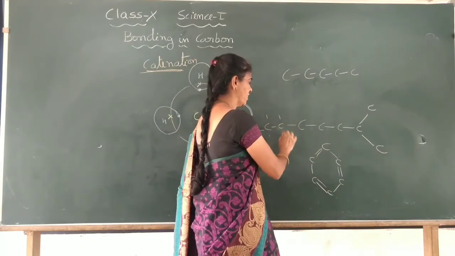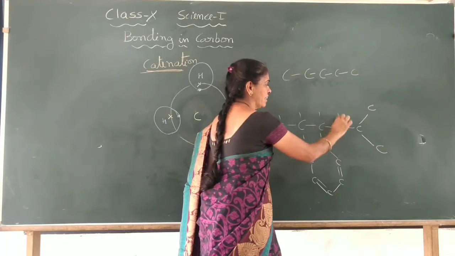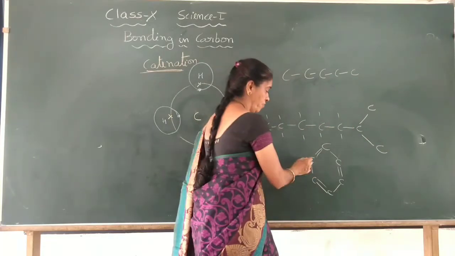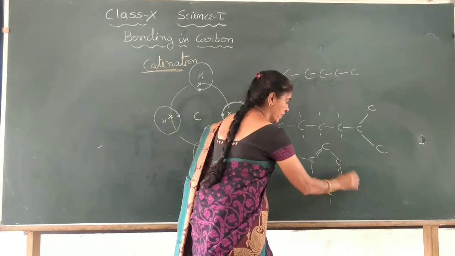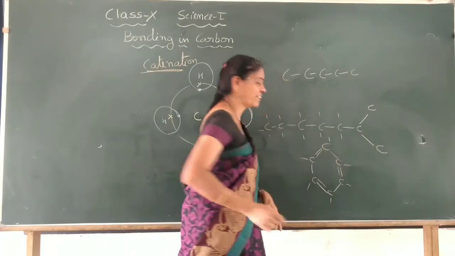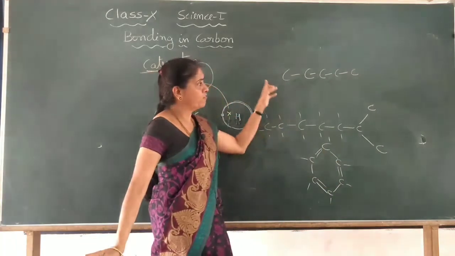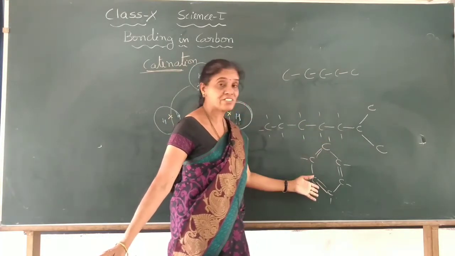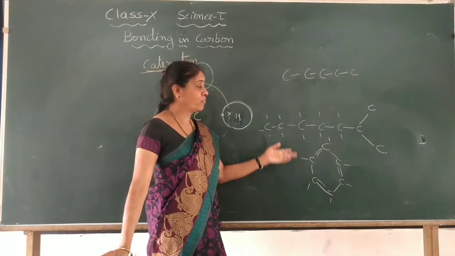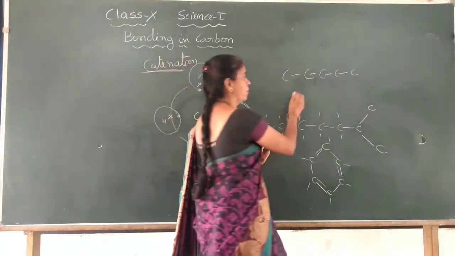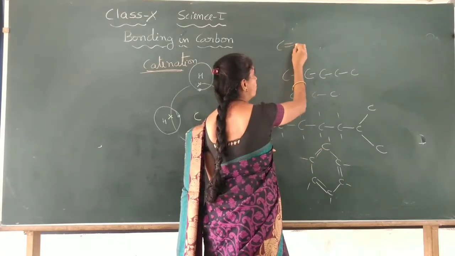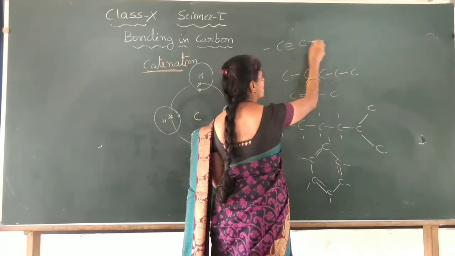It has got 4 bonds, that you have to bear in mind, children. 4 bonds you always have to show, whatever it is. I have not shown them here in the figure. You will learn how to draw it, whatever it is. Now see here, it may form a straight chain, a branched chain, a ring-like structure, a single bond, sometimes a double bond, or in some cases a triple bond.